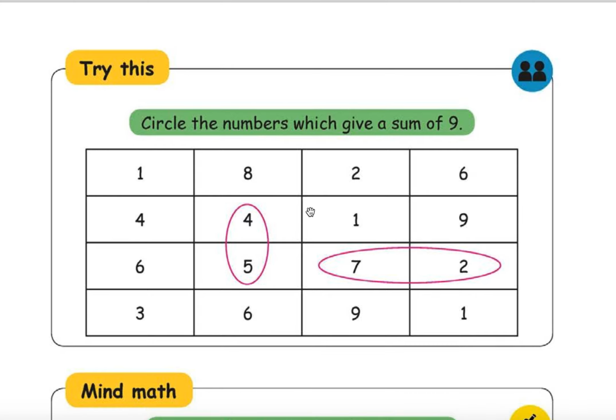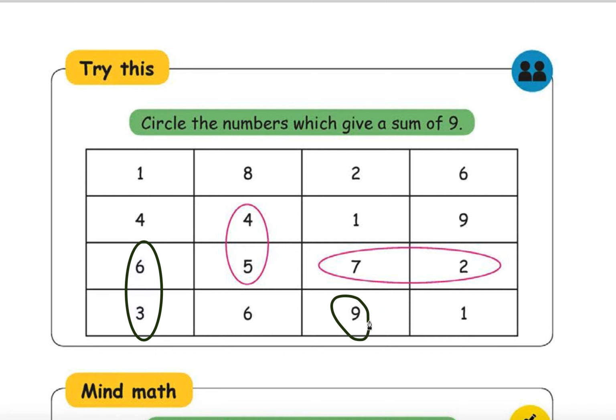Try this, circle the numbers which give the sum of 9. You already circled 4 and 5, 7 and 2 also is circled. Now we will circle other things which make 9. This also will make 9. Okay, circle the numbers which give a sum of 9.